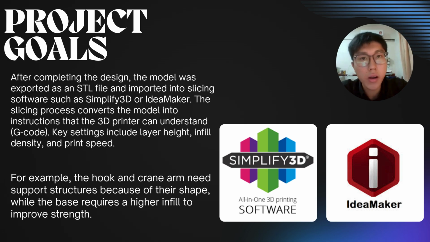So now it's my turn. I am Liu. After completing the CAD model, it is exported as an STL file and imported into the slicing software. Key parameters such as the layer height, the infill density, and the print speed are carefully adjusted to achieve the optimal result. For example, the hook and the crane arm require support structures due to the overhang, and the base is printed with higher infill to improve the strength and stability.